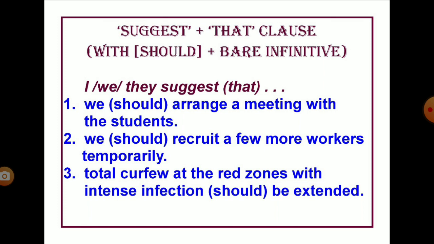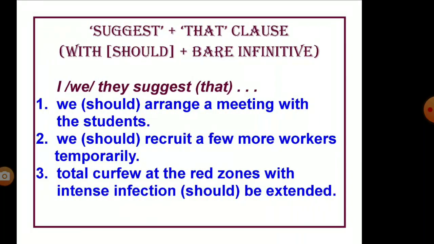You might have noted that I have used the conjunction that after I suggest. It is necessary because that subject is a very long phrase. The total curfew at the red zones with intense infection. It's a long phrase. You're having many words. In such a context, it's better to use the conjunction that. Okay. So I repeat that sentence. I suggest that total curfew at the red zones with intense infection be extended.